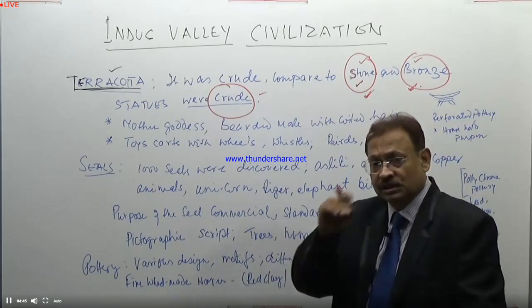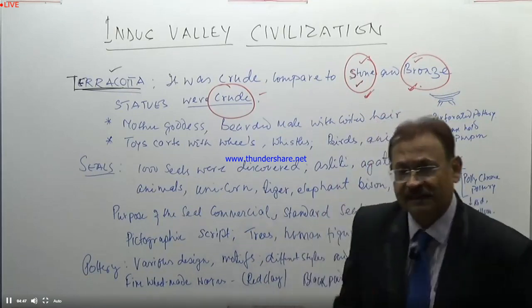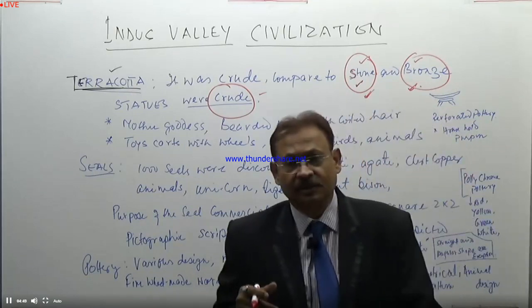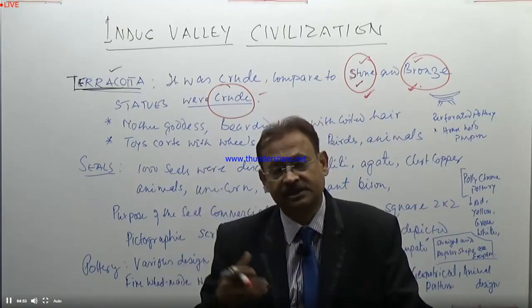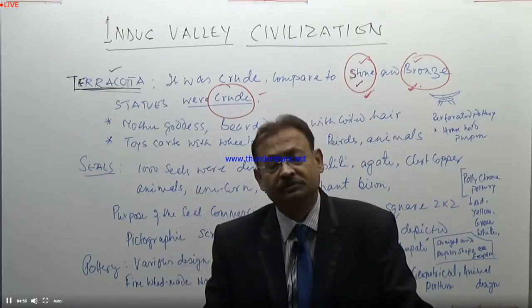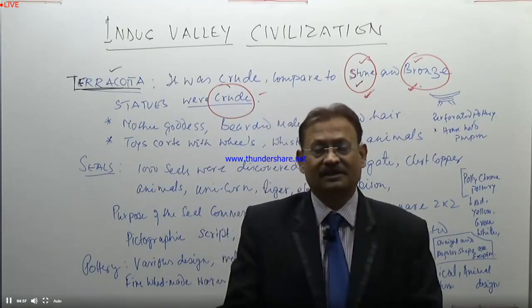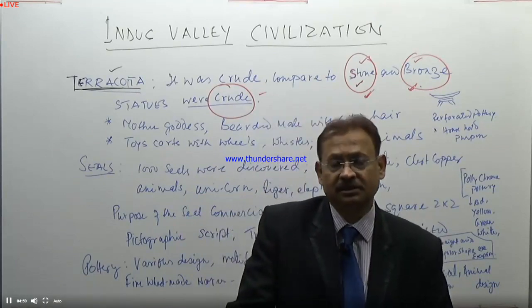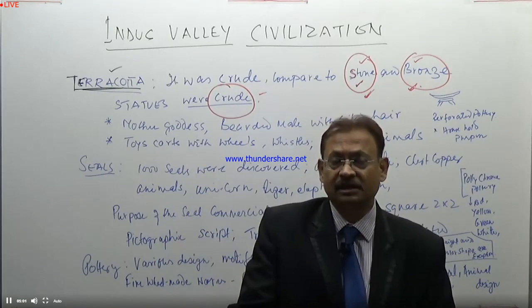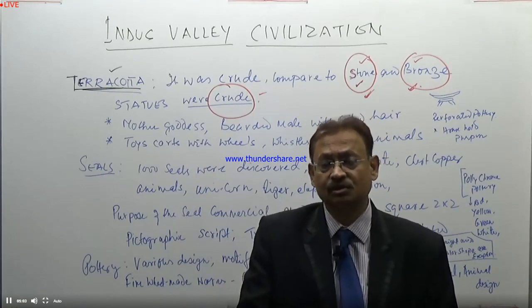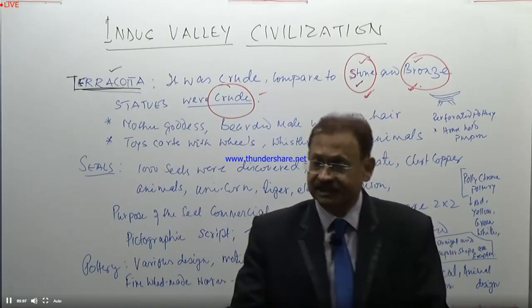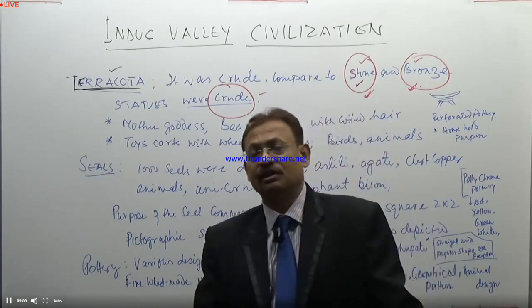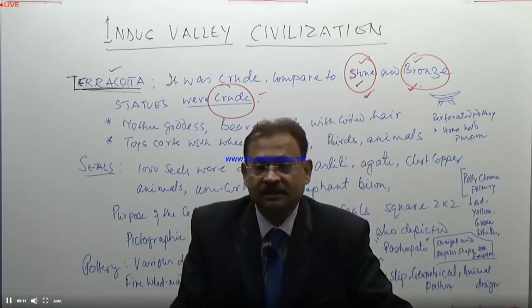So the craft or chiseling while making tools from these kinds of major materials: stone is very hard material. Bronze again is very hard. It is not at all a stone, but it is a metal.